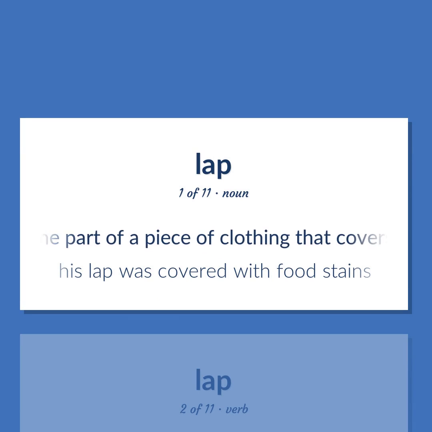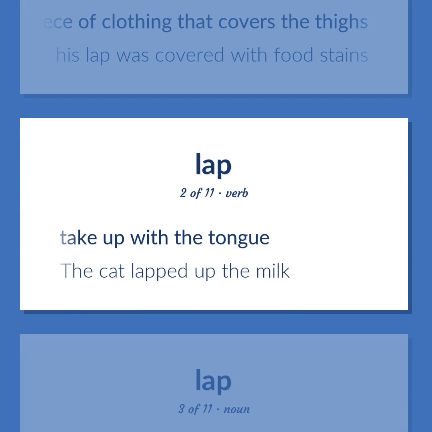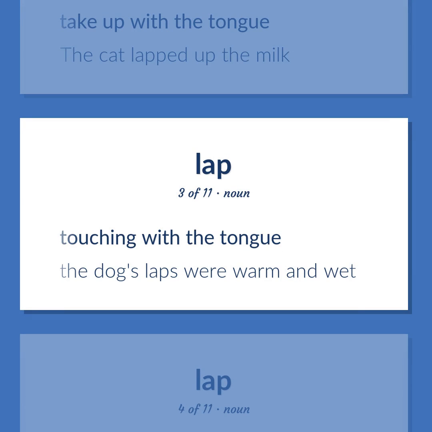The part of a piece of clothing that covers the thighs. His lap was covered with food stains. Take up with the tongue. The cat lapped up the milk. Touching with the tongue. The dog's laps were warm and wet.